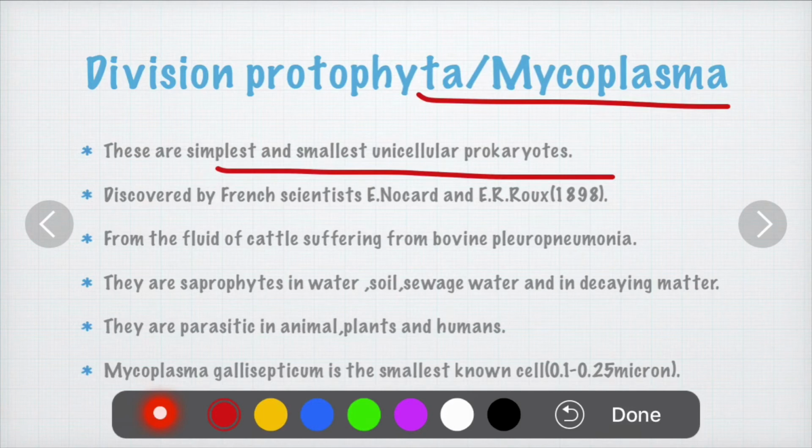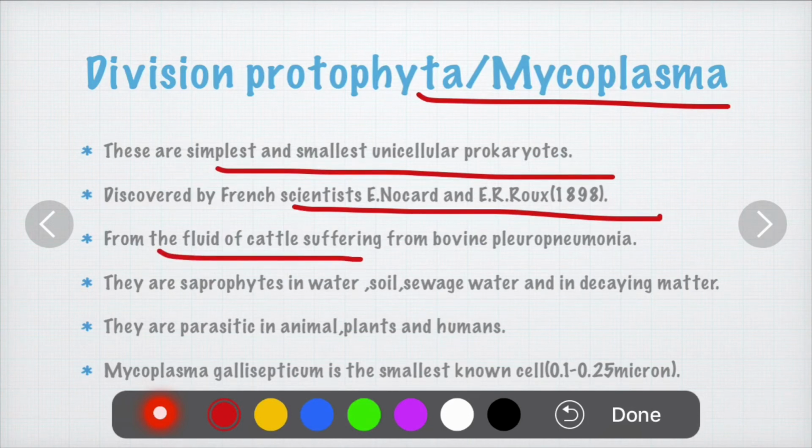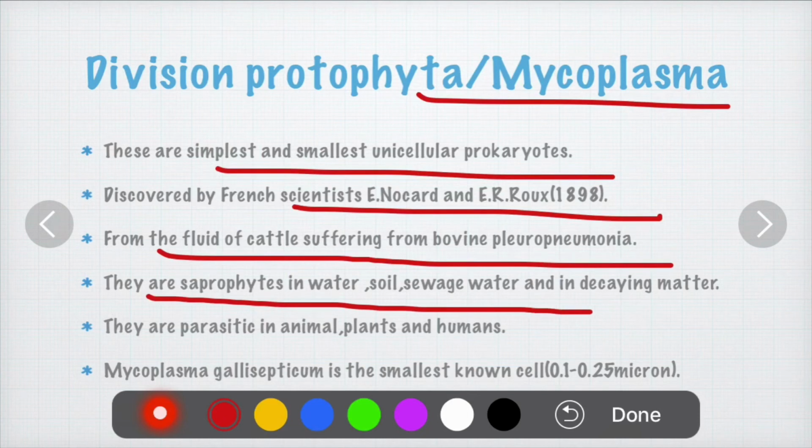This is the smallest cell. It was first discovered by the French scientists E. Nocard and E. R. Roux in 1898. They discovered mycoplasma from the fluid of cattle suffering from the disease called bovine pneumonia. When mycoplasmas are in water, soil or sewage water, they act as saprophytes and get energy from dead or decaying matter.